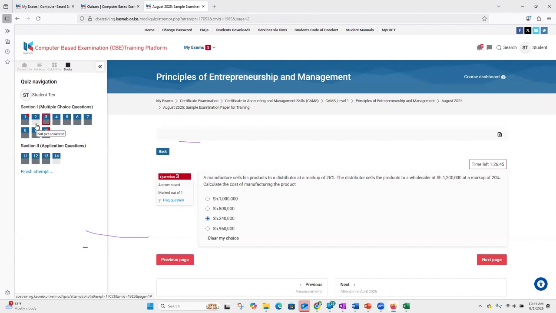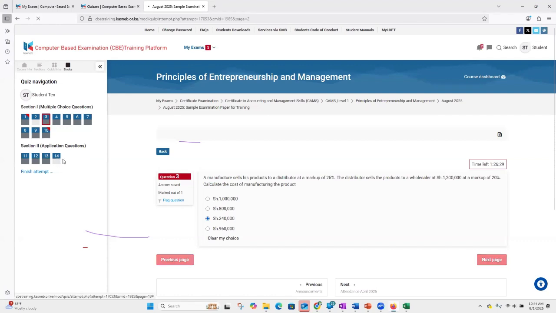The ones I've not done look white, or maybe a shade of gray, and the others have a darker color. I may not be very clear on the colors, but they are shaded differently.